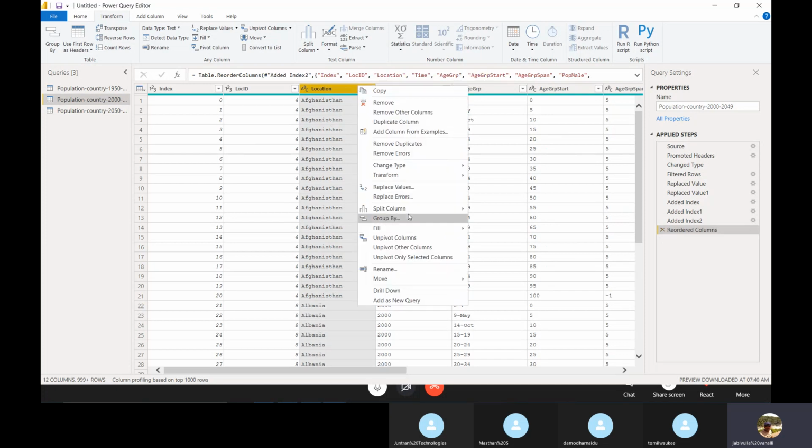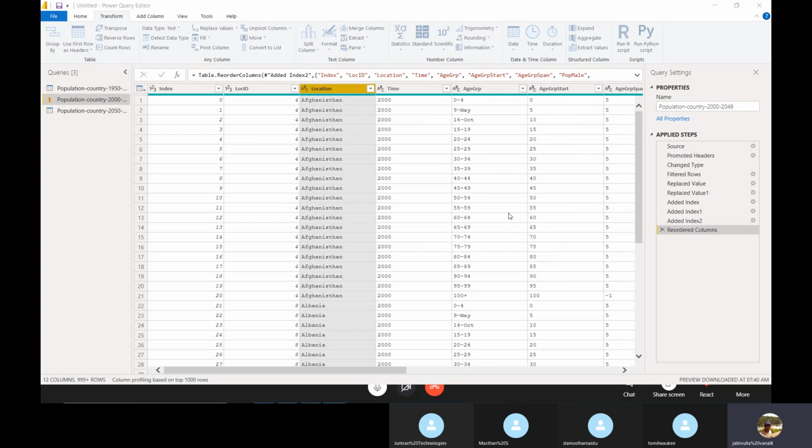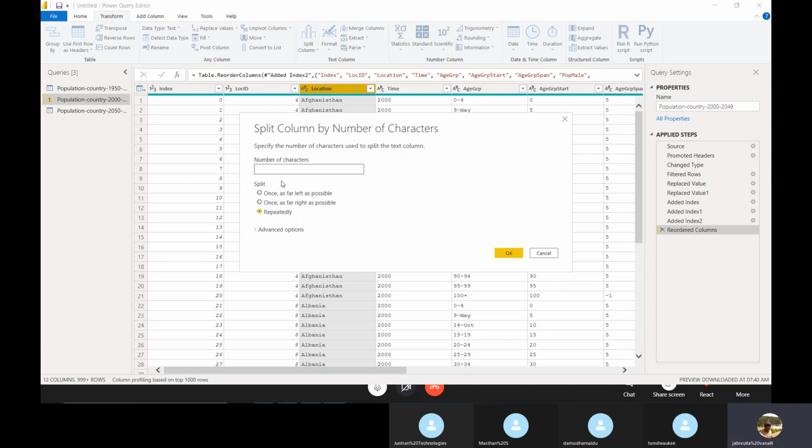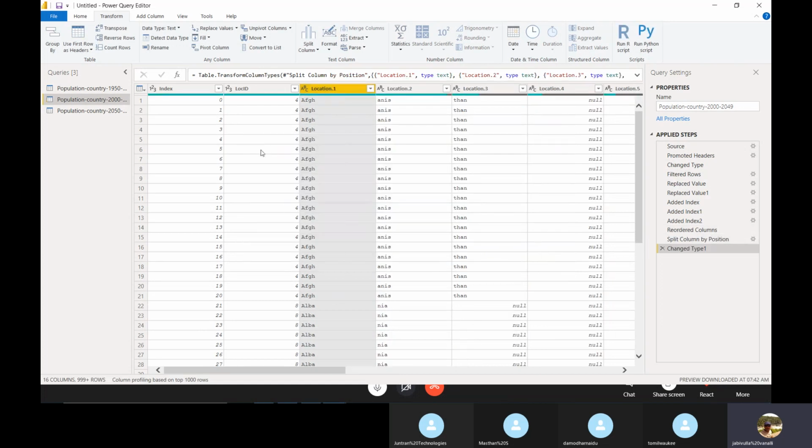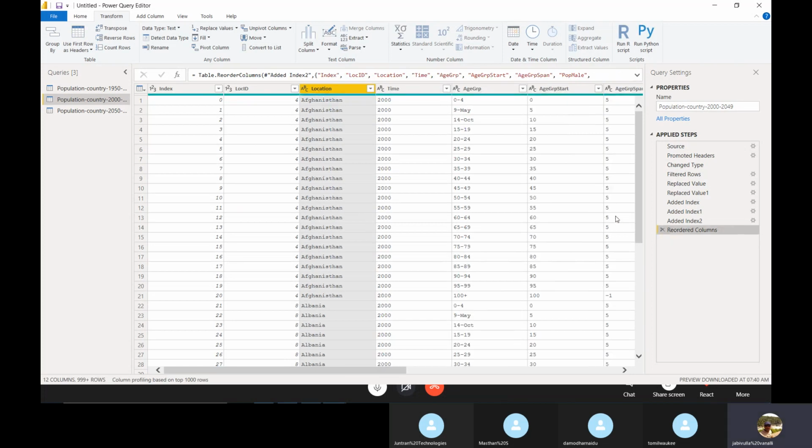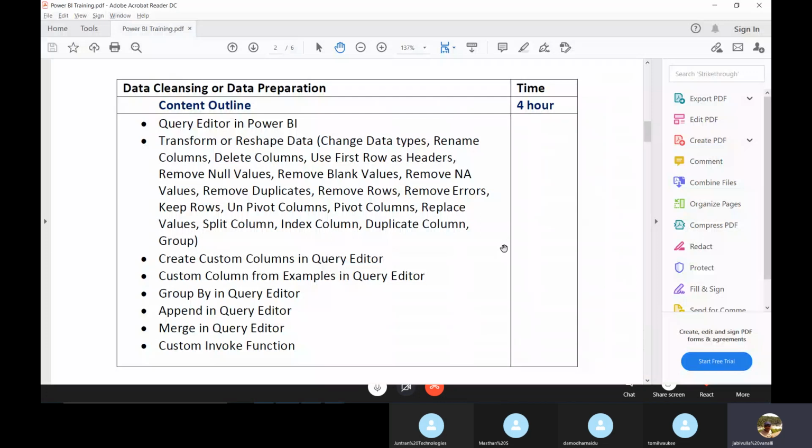Right click and split column, number of characters. Yeah, repeatedly. So you want to split that column repeatedly every 3 characters or every 4 characters. Repeatedly means every 4 characters it will split. See here, first 4 characters AFG4, then ANIS TAN. If it is not there, then it will give null values. So for every 4 characters, it will split. So that is the split columns.